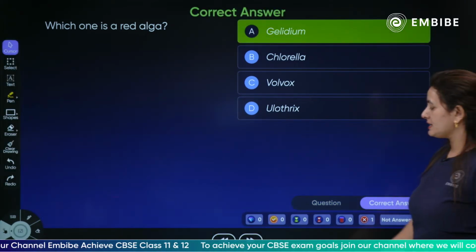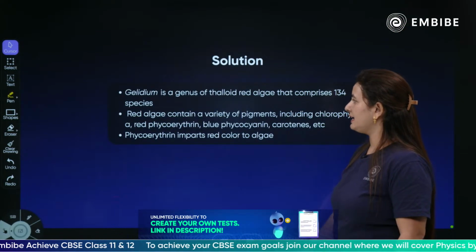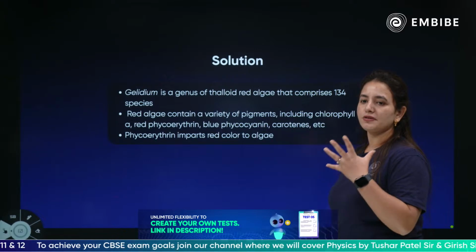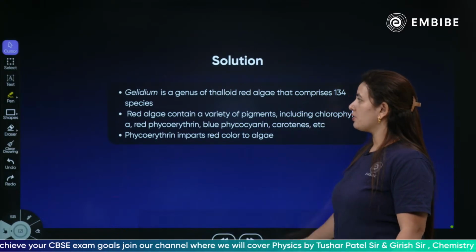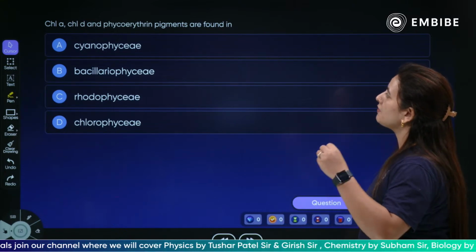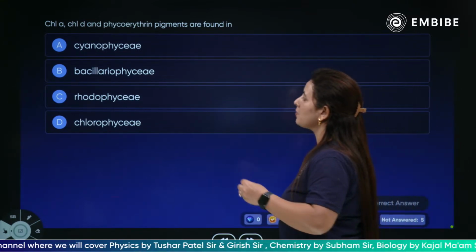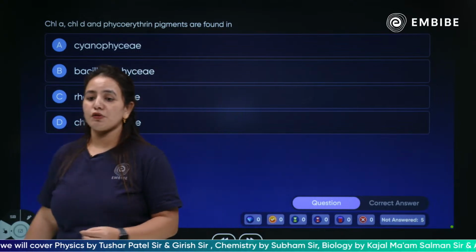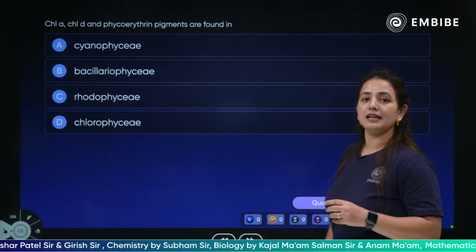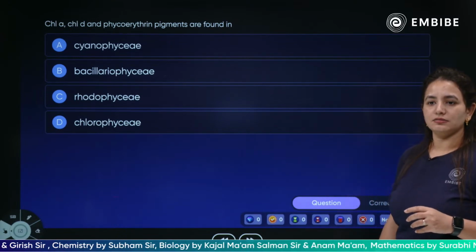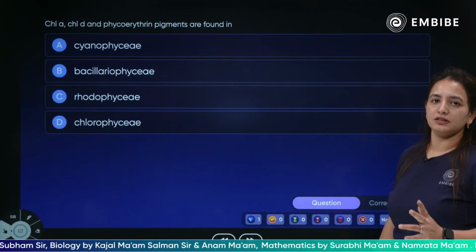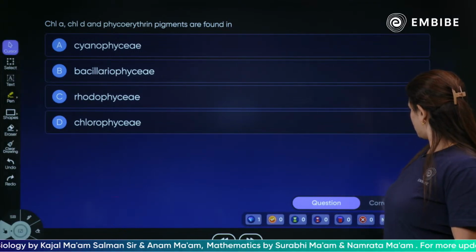Children, Gelidium is a red algae, which possesses the color red because of the phycoerythrin. Okay, the next question. Chlorophyll a, chlorophyll d and phycoerythrin pigments are found in which class of the algae? Which class of the algae is basically possessing these three kinds of pigments? Come on, quickly answer.